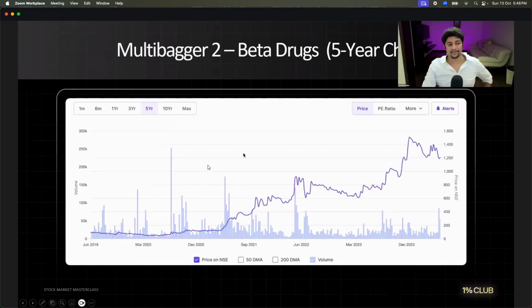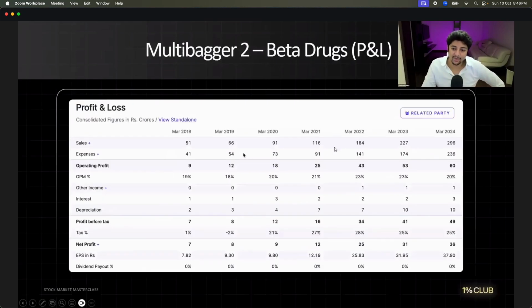And look at the result, okay? Profit and loss statement. 51, 66, 91, 116, 184, 227, 296. Very peaceful growth. It's not explosive. It's not a 50% growth rate every year. Peacefully it's growing. 9, 12, 18, 25, 43, 53, 60, 7, 8, 9, 12, 25, 31, 36. Do I care about this? As long as it's going up, I'm okay. Aram se you go up, I'm happy.